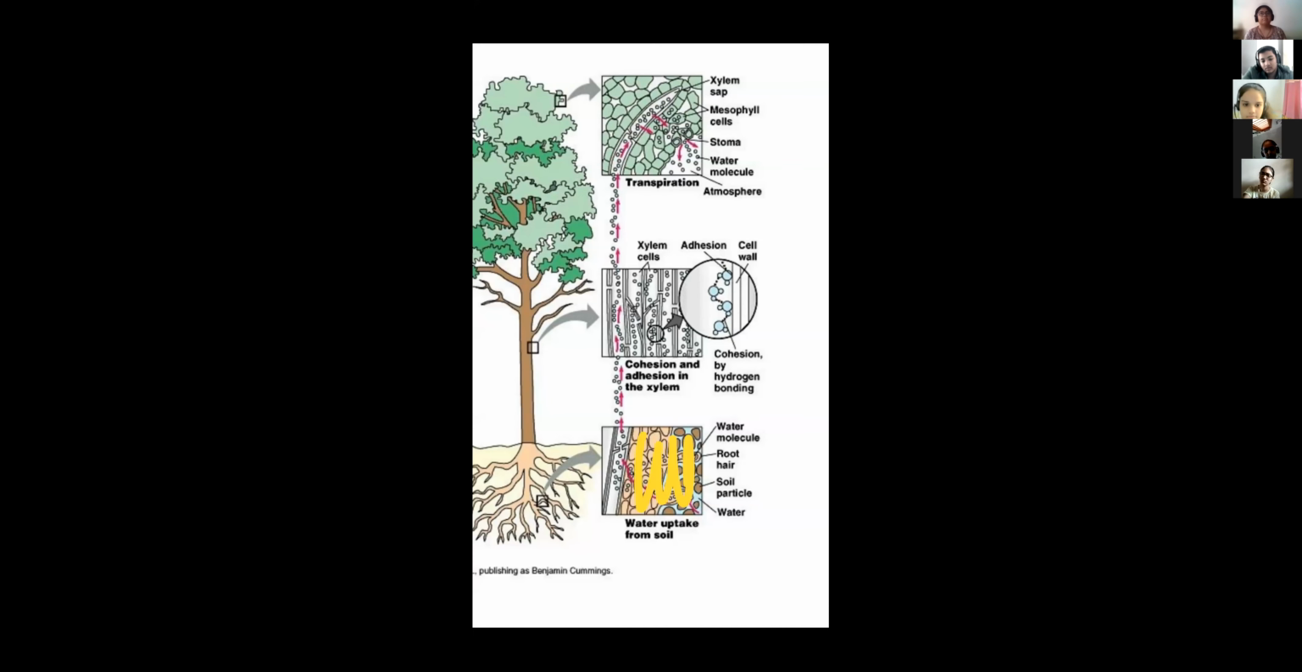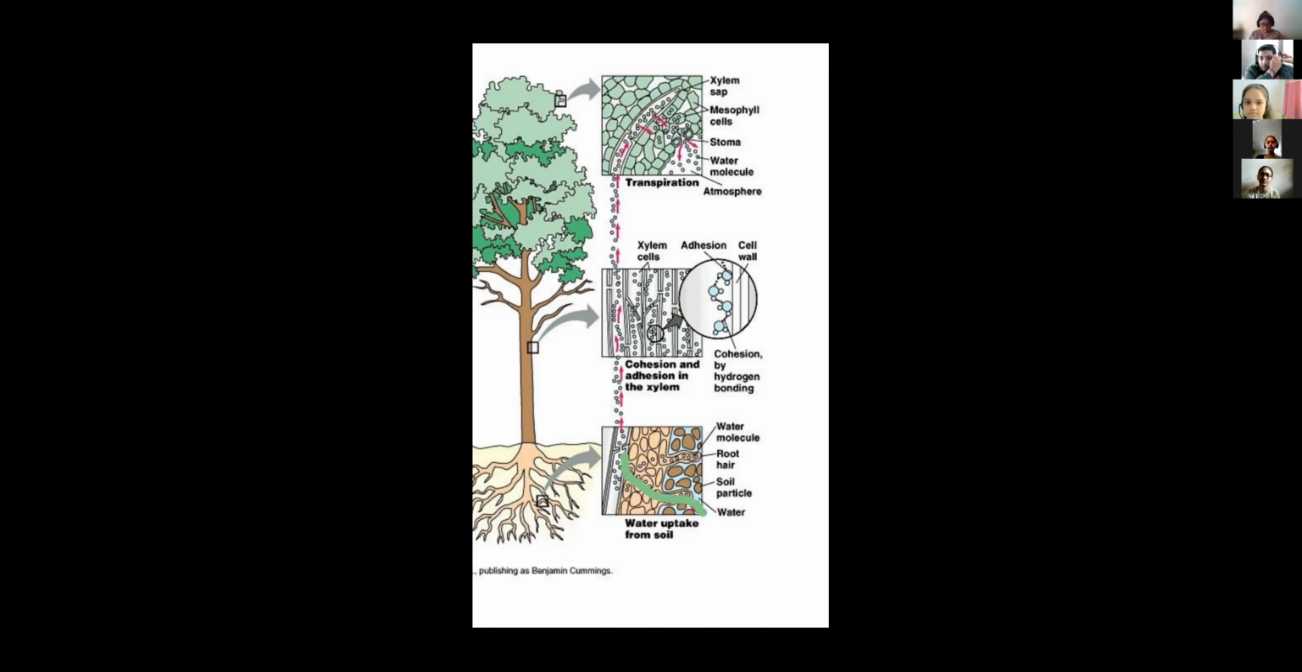See, here the soil particles are there. These are the root hairs. So root hairs absorb the water, which enters the root xylem, then the stem xylem, and then the leaf part. Over here, the stomata is present, that releases the water outside in the form of water vapor, and transpiration occurs.